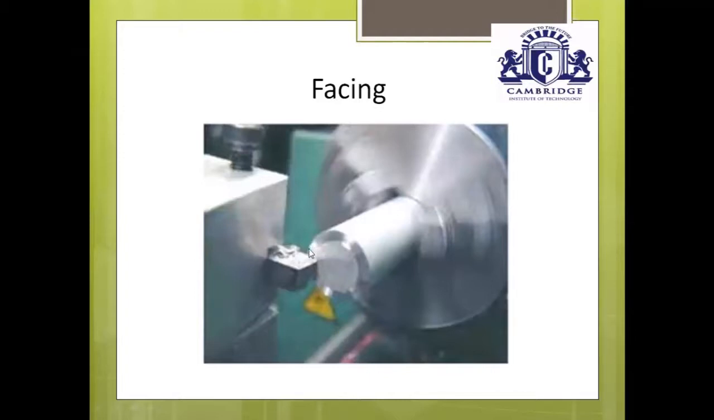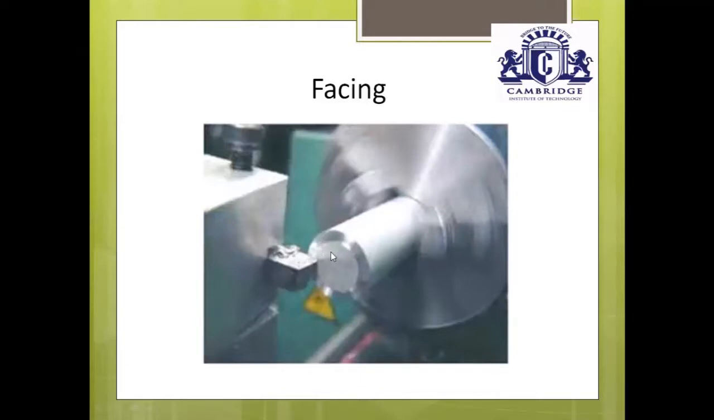Once I have touched the outer edge of the workpiece, give 2 mm depth of cut, but the depth of cut is parallel to the axis of the workpiece. Earlier it was perpendicular to the axis of the workpiece. Now it is parallel to the axis of the workpiece. Once you have given the depth of cut parallel to the axis of the workpiece, move the stationary single point cutting tool from its outer edge to the center. It removes the excess material from the workpiece and it produces a flat surface.